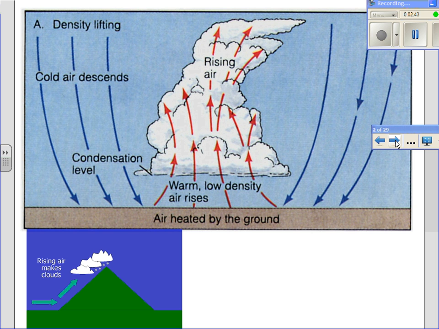Right, so here's a diagram again. Warm air rises because it's less dense, it has a low density. So anytime they ask the question, why does warm air rise? It's because it's less dense. Colder air is more dense. So that's why you have cold air sinking down.